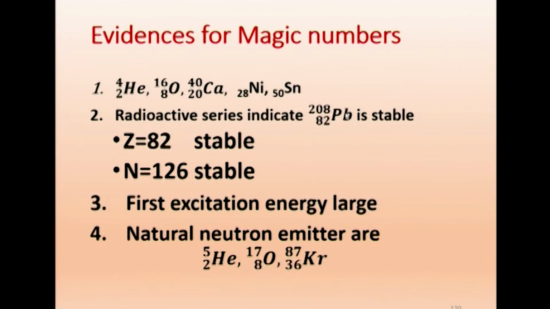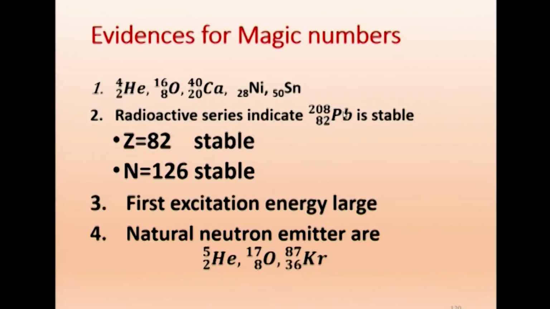In the radioactive series, we have one parent nucleus emitting alpha, beta, gamma, and so on. Finally, when it comes to lead, it is stable, it is not emitting anything else. That is why in a nuclear reactor, lead is used as a shield.